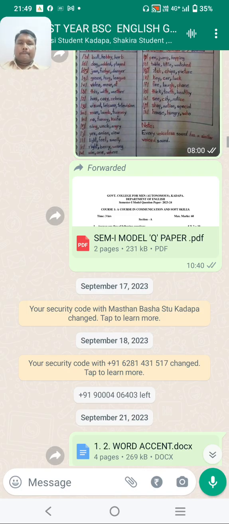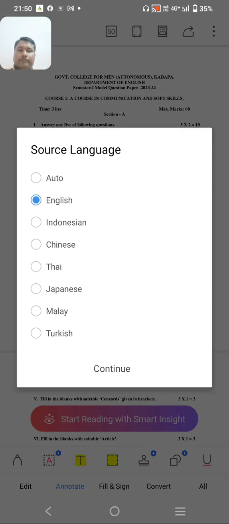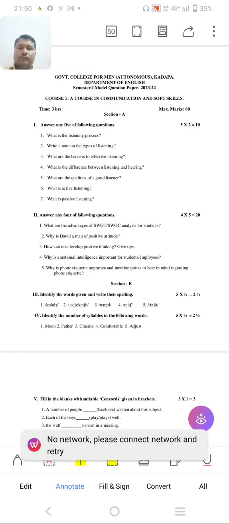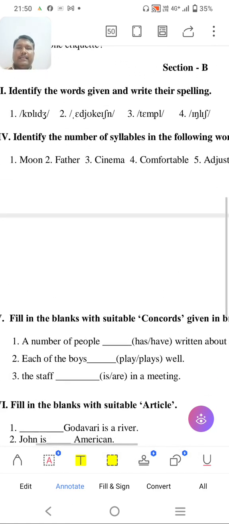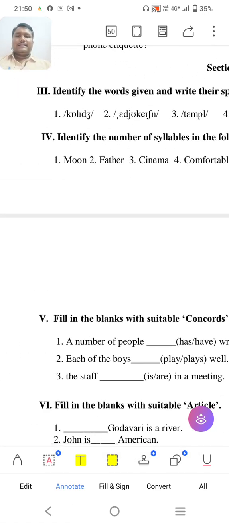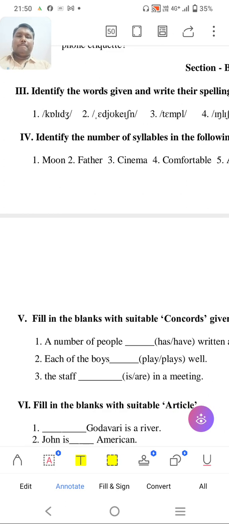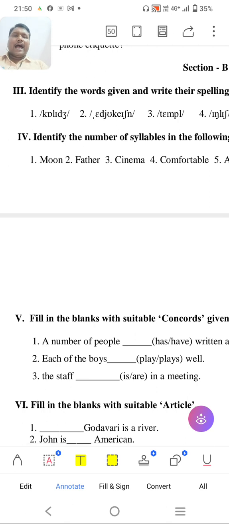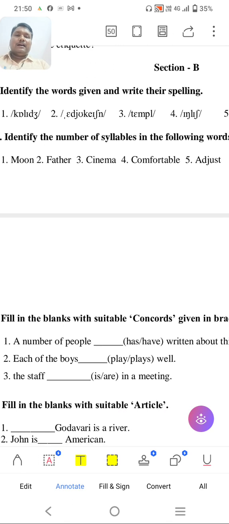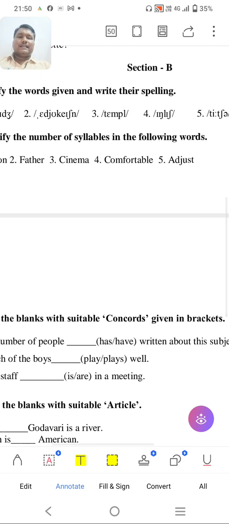See here, one is there. This is college, then education, then this is temple. See here: identify the words given and write their spellings. Temple, then this is English.